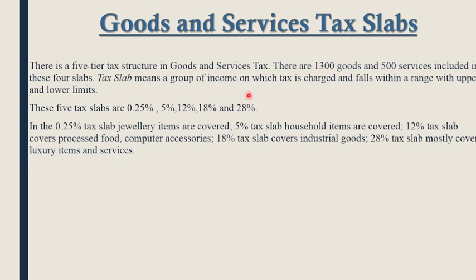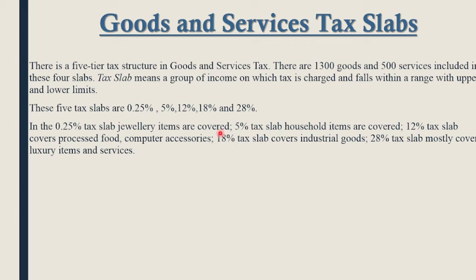In the 0.25% tax slab, jewelry items are covered. In the 5% tax slab, household items are covered. The 12% tax slab covers processed food, which we get from a restaurant, and also computer accessories.